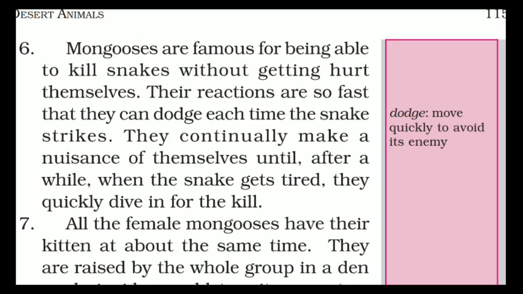Their reactions are so fast that they can dodge each time the snake strikes. They continually make a nuisance of themselves until, after a while, when the snake gets tired, they quickly dive in for the kill. Yes, of course. As we know, a snake doesn't have hands, but the mongoose does, and they continuously disturb the snake until the snake gets tired and has to surrender, and the mongoose kills the snake.